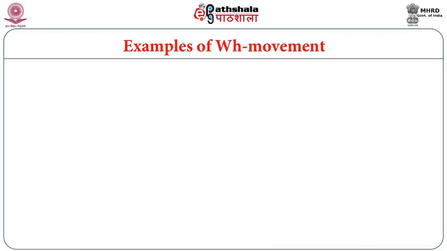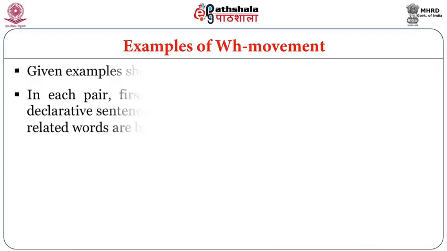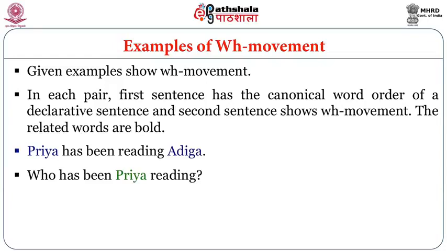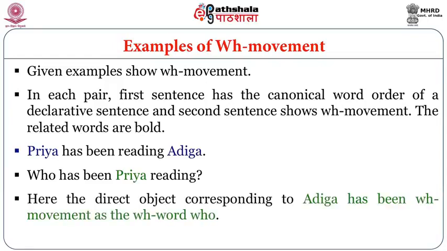Let us have some more examples of WH movements. Given examples show WH movement. In each pair, the first sentence has the canonical word order of a declarative sentence and the second sentence shows WH movement. The related words are bold. You can see Priya has been reading Adhika. Who has been Priya reading? Here the direct object corresponding to Adhika has undergone WH movement as the WH word who.